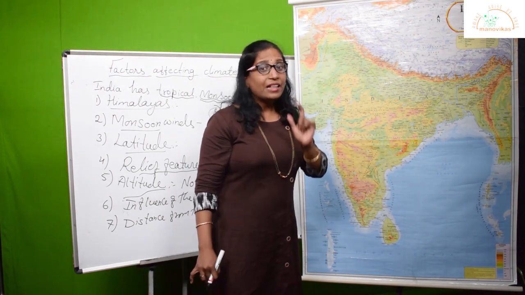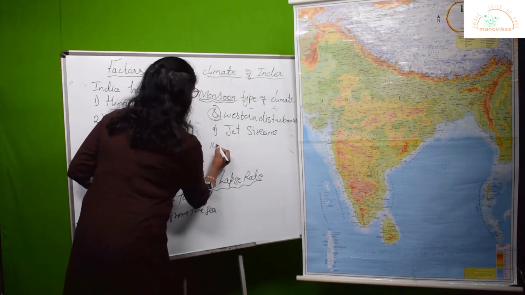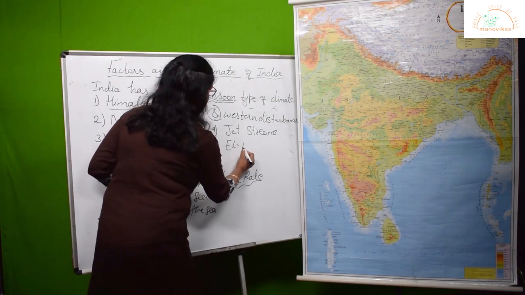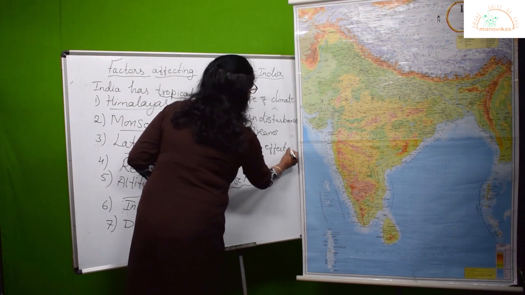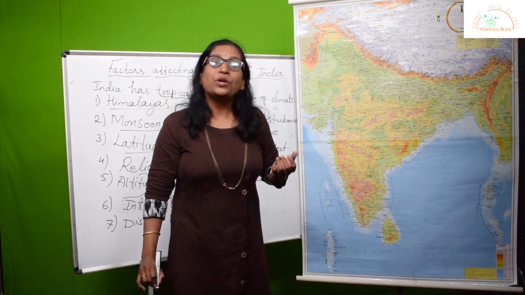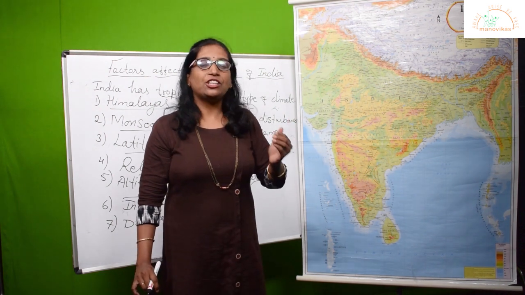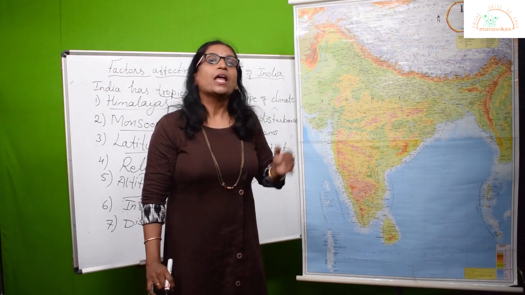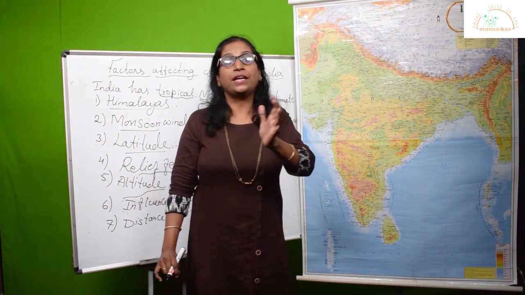The last factor which affects the climate of India is the El Nino effect. El Nino is a warm ocean current which originates along the southeast margin of South America. Because of this warm ocean current, it starts blowing towards the Indian subcontinent.